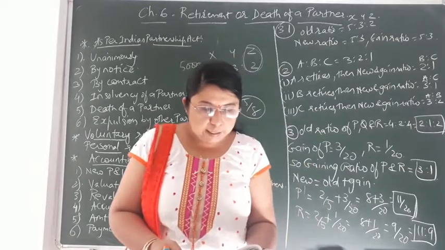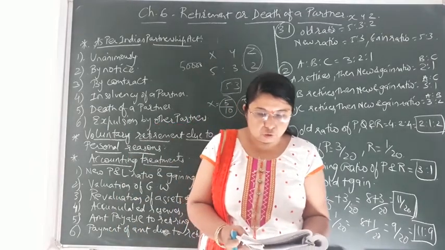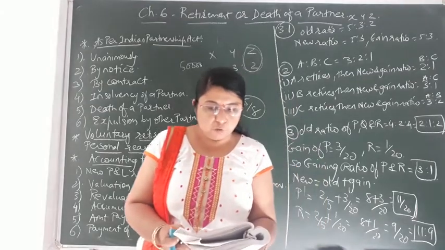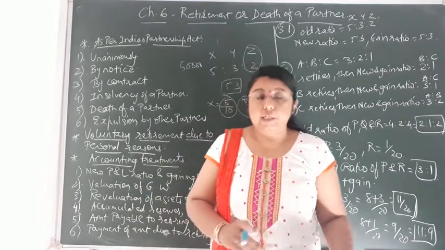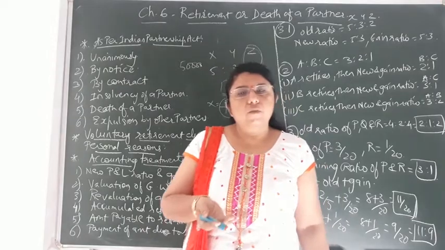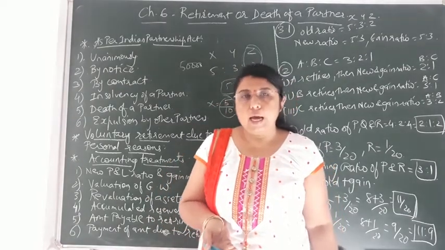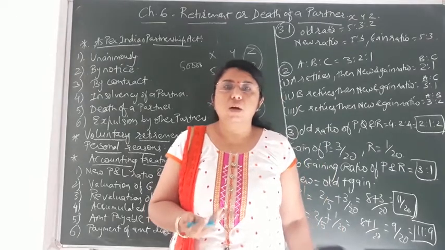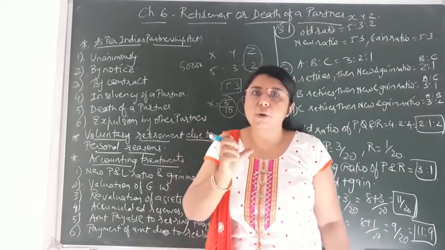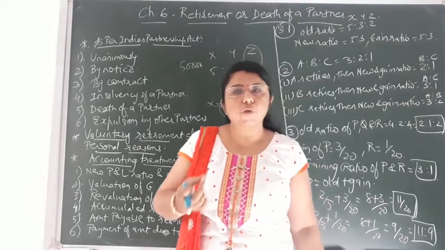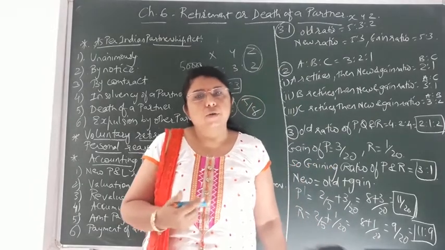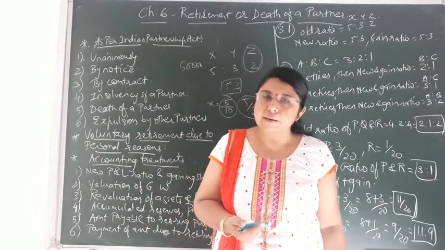Next one, salary, commission, interest on capital, interest on loan given to the firm from the date of last balance sheet to the date of retirement. Suppose in the same way, the last balance sheet is prepared on 31st March and he is going to retire on 30th June. Suppose the firm has decided to give a certain amount of salary to that particular partner as per the partnership deed. On a regular basis, monthly he is getting the salary.